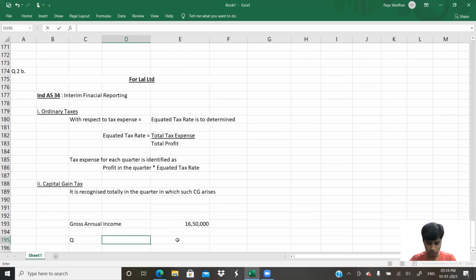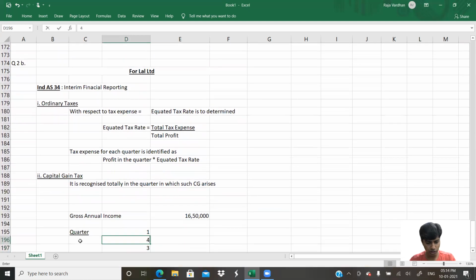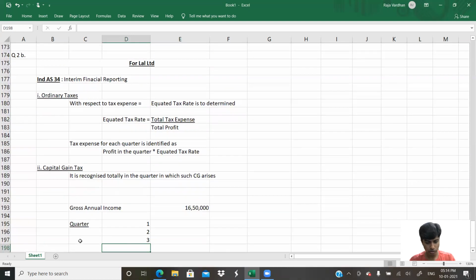I'll write here Quarter 1, 2, 3, 4, ordinary income, capital gain.